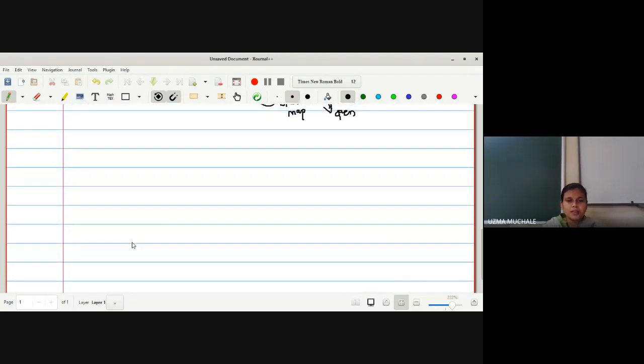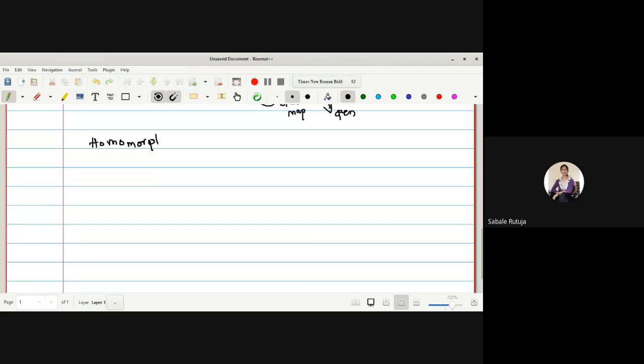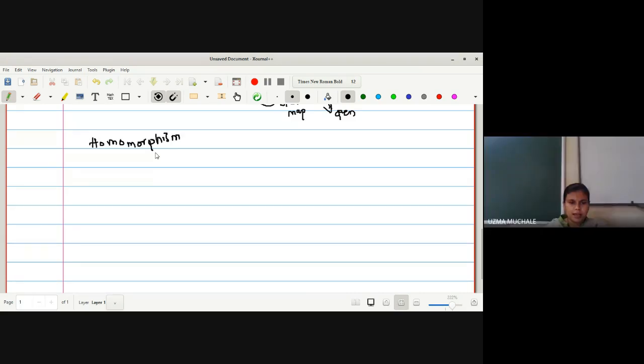Okay. So homeomorphism, let me go for the definition of a homeomorphism. I hope everyone knows homomorphism. Yes, ma'am. And everyone knows isomorphism, right? So what is the actual meaning of homomorphism? If I want to say it in very easy language, it is a structure preserving map, right?